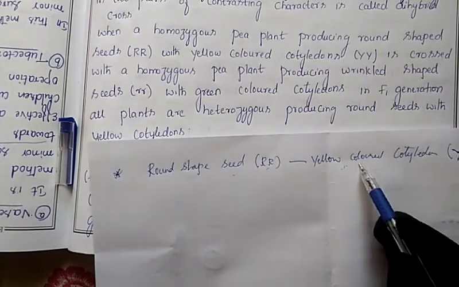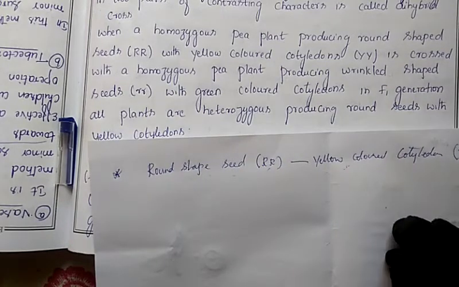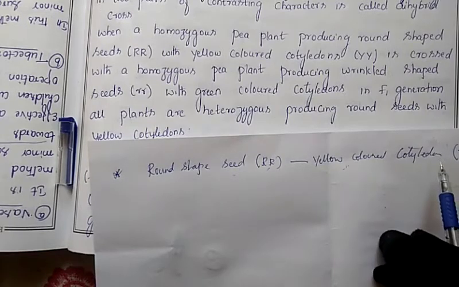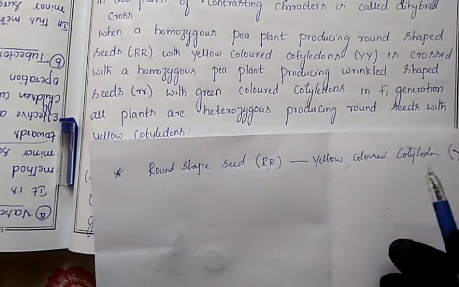Another character is the yellow color cotyledons. Cotyledons means, if you break the seeds, you will find the cotyledons. So what is the color of each cotyledon? Yellow color is present.